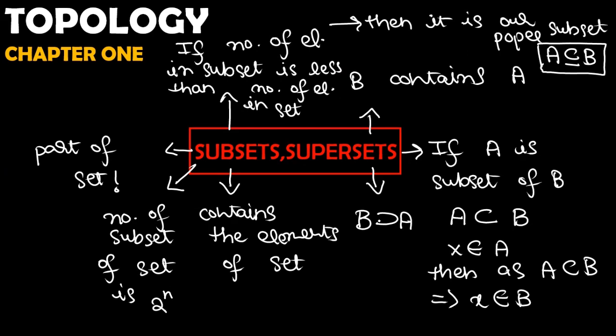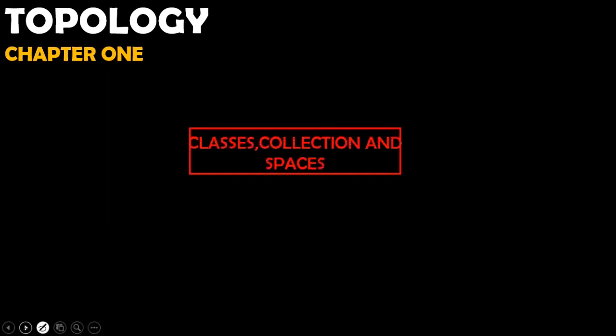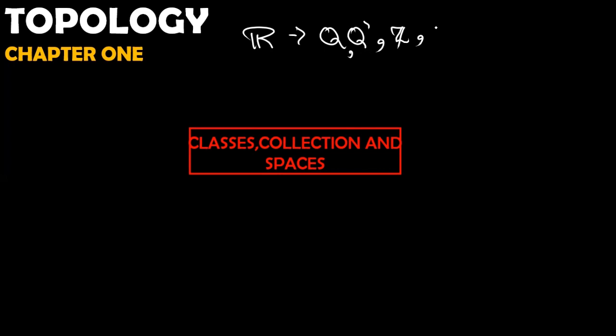So all the sets are subsets of a fixed set. Our next topic is collections, classes, and families. The word class is repeated many times in our book, so it's very important to understand this concept. Always remember that the members of a set are sets themselves. For example, the set of real numbers contains rational numbers, irrational numbers, integers, whole numbers, and the very important natural numbers.